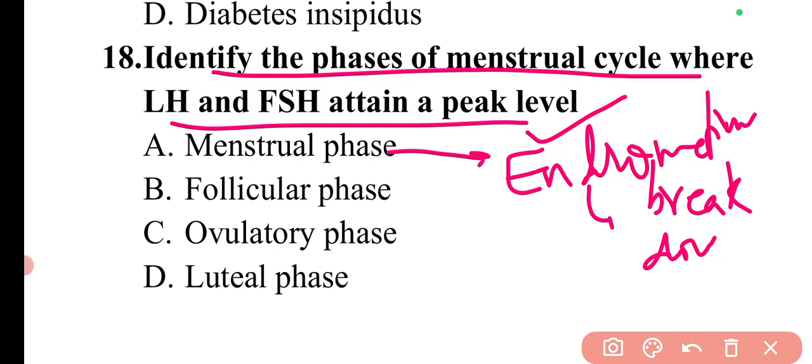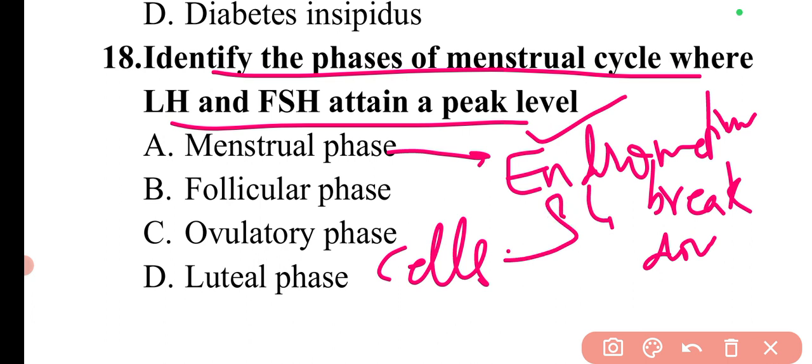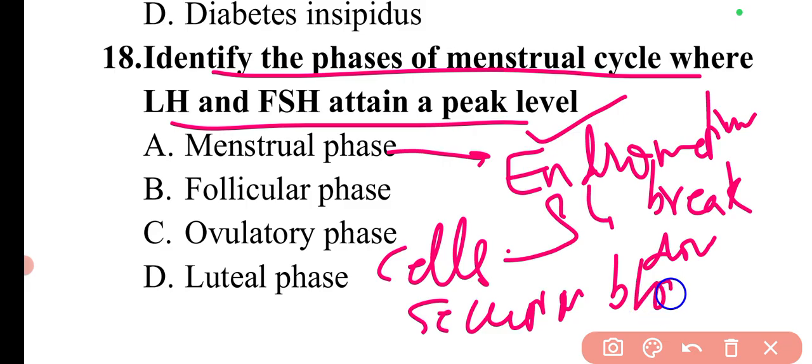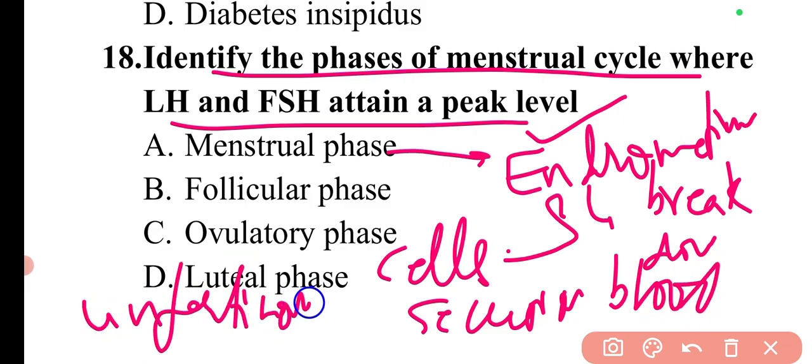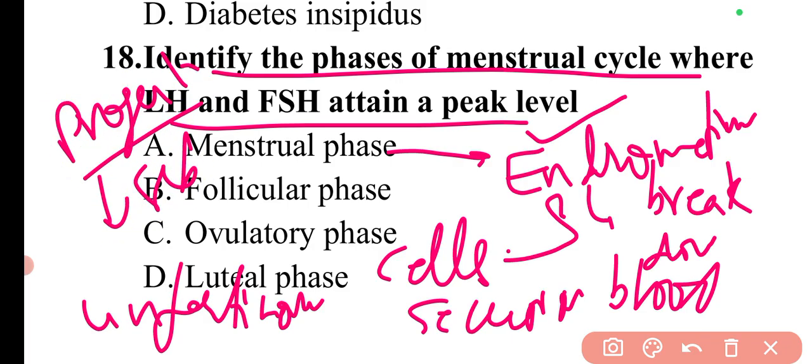The cells of the endometrium, secretions, blood, and unfertilized ovum. What are the different things? Cells of the endometrium, the different secretions, the blood, and the unfertilized ovum. These constitute the menstrual flow. And progesterone hormone production is decreased. These different events are done in the menstrual phase.